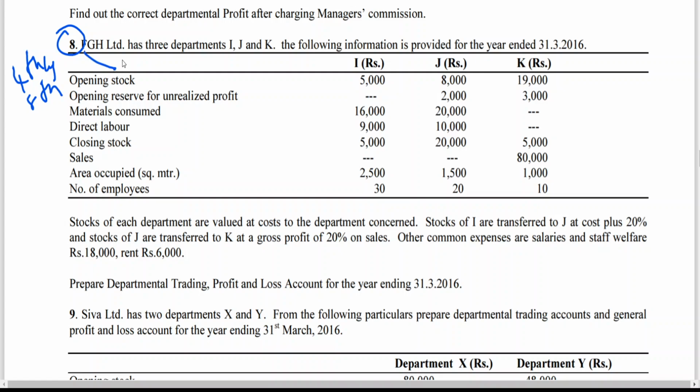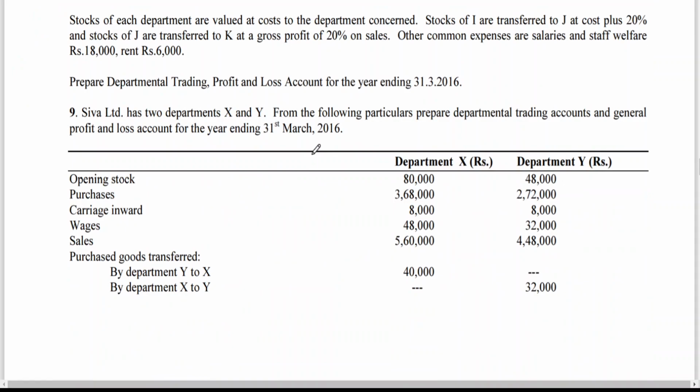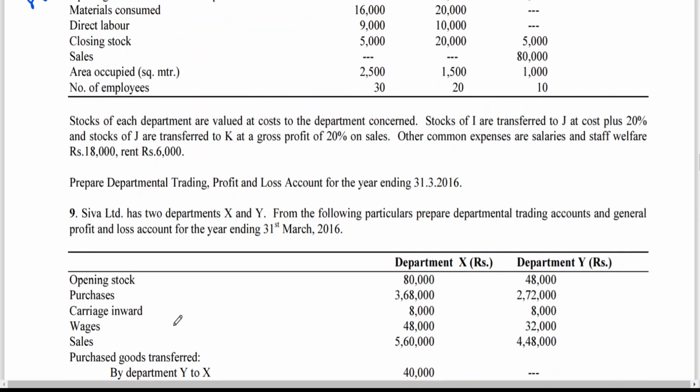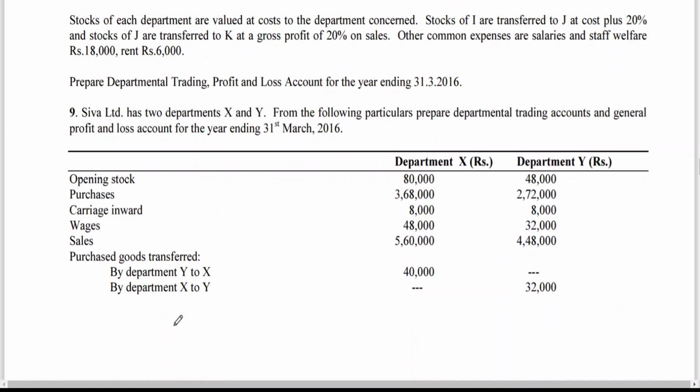So the 8th I will be giving as homework. If you want, you can note down today. Next, Siva Limited has two departments X and Y. From the following particulars, prepare departmental trading accounts and general P&L account for the year ending 31st March 2016.